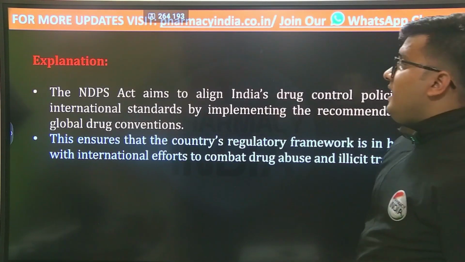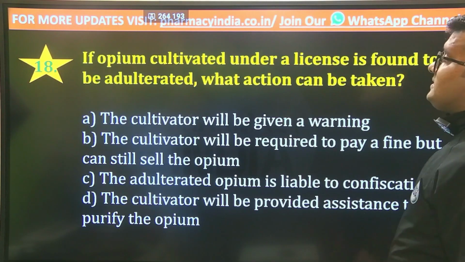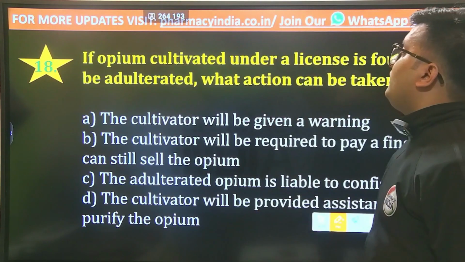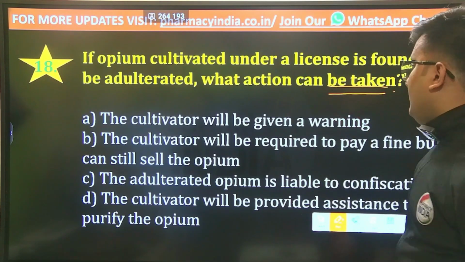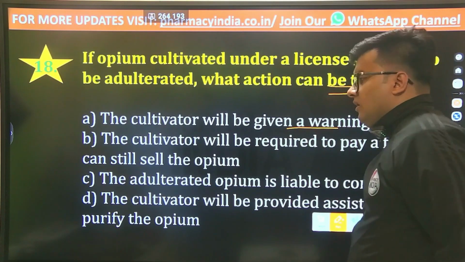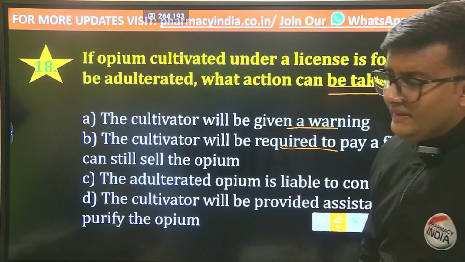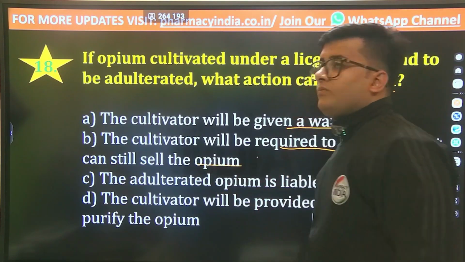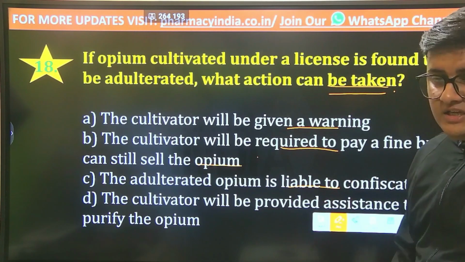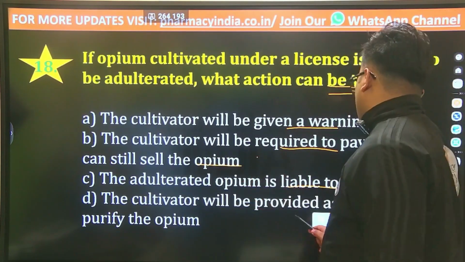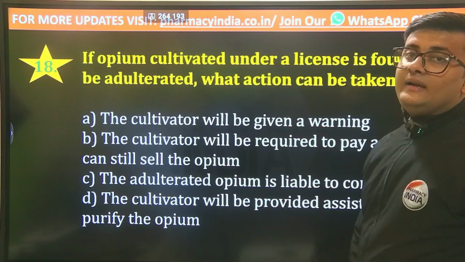Now the next question is: if opium cultivated under a license is found to be adulterated, what action can be taken? The cultivator will be given a warning, or the cultivator will be required to pay a fine but can still sell the opium, or the adulterated opium is liable to confiscation, or the cultivator will be provided assistance to purify the opium. And the correct answer is